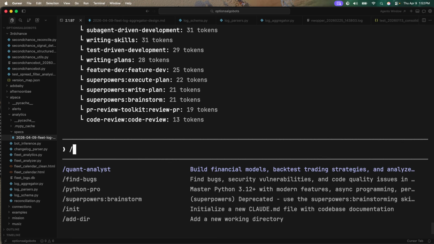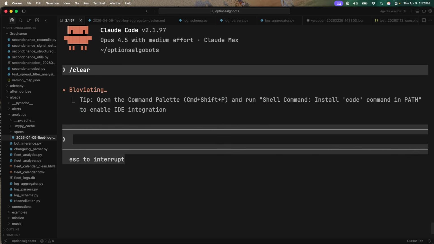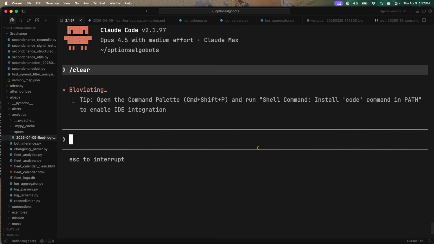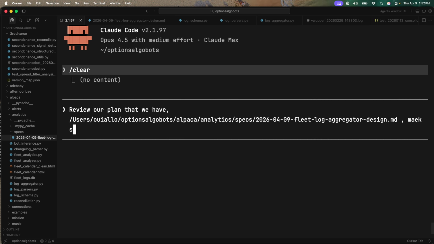What I'm going to do is clear to free up the context. Then I'm going to review our plan that we have. Also, I've already pip installed this in our Algo environment.